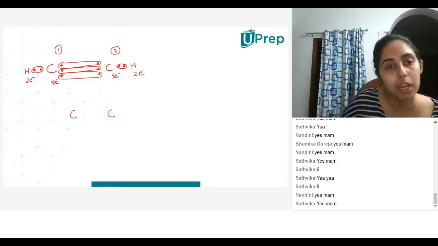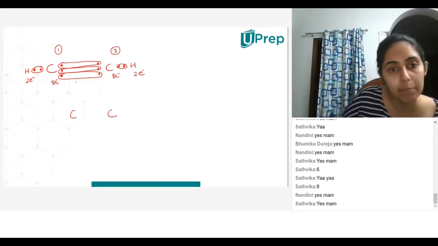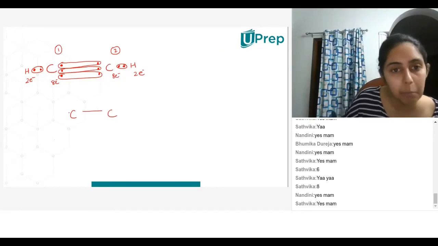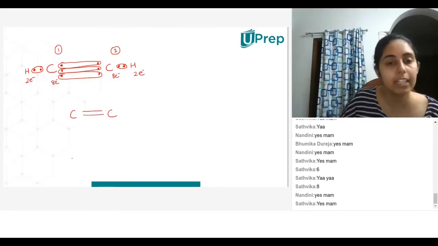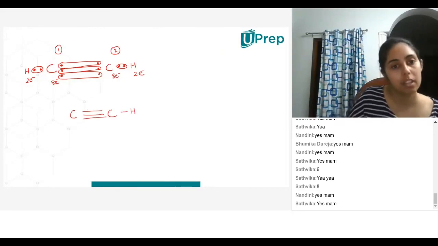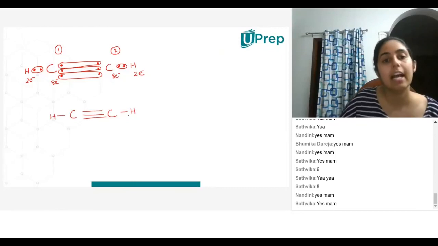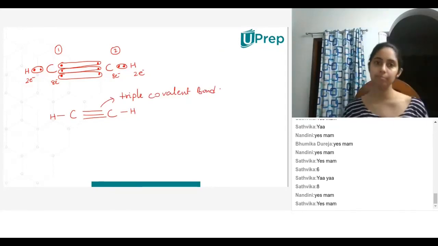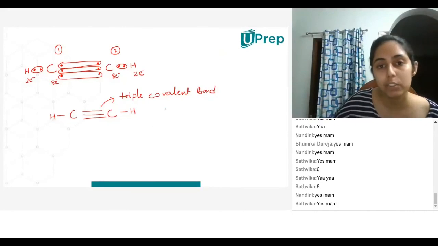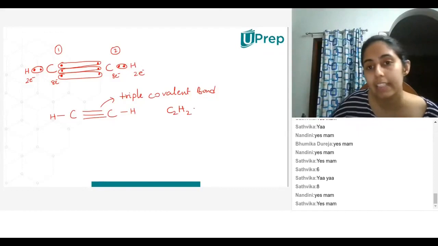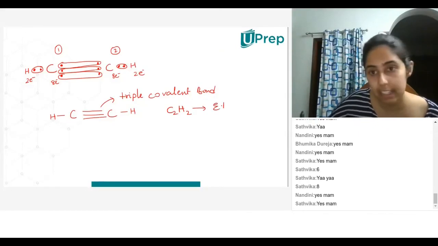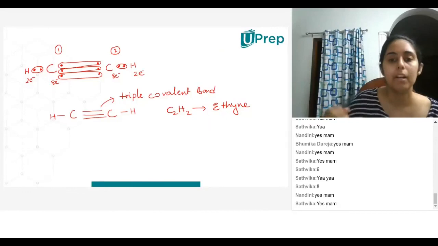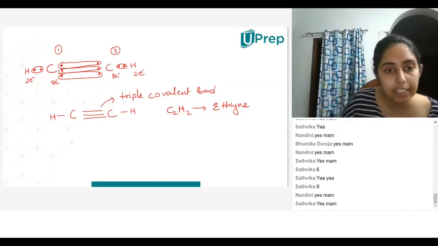I'm just going to draw 2 carbon atoms. For this first bond pair, I'm just going to draw one line. Second bond pair, one more line. Third bond pair, one more line. Hydrogen, hydrogen. And this is called a triple covalent bond. This compound is C2H2 and it is called ethine.